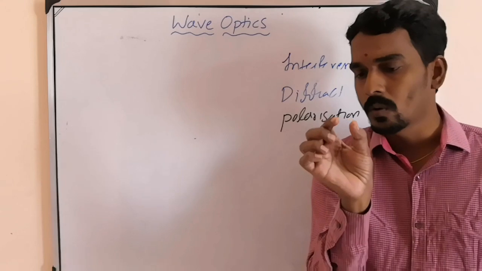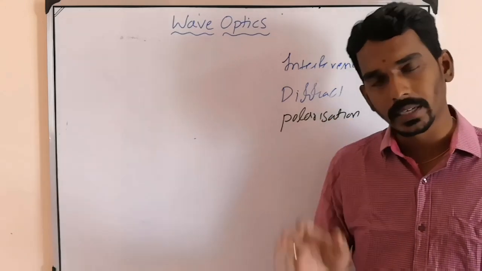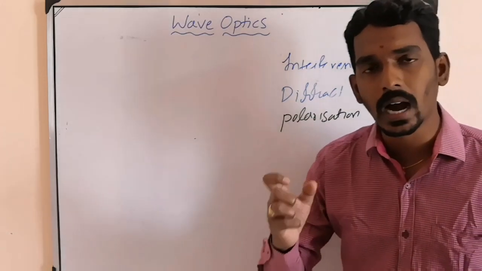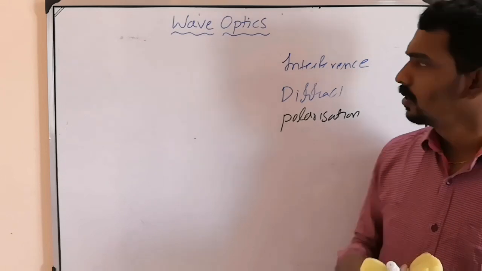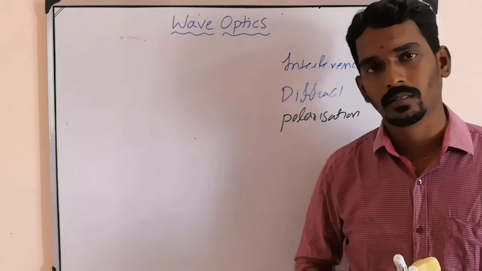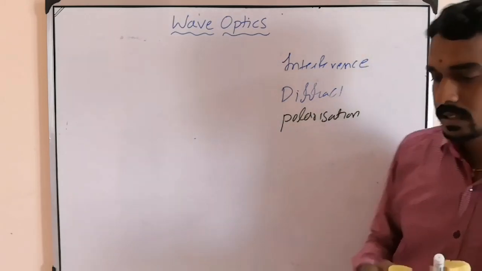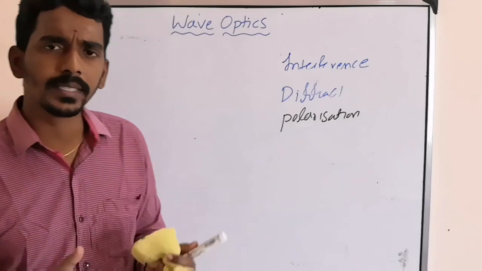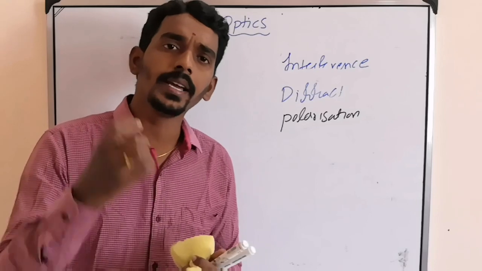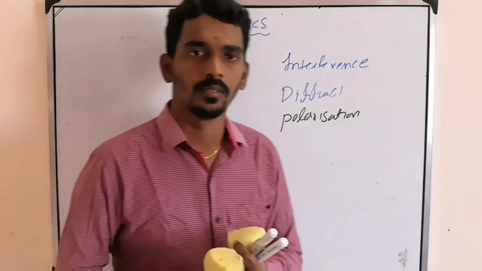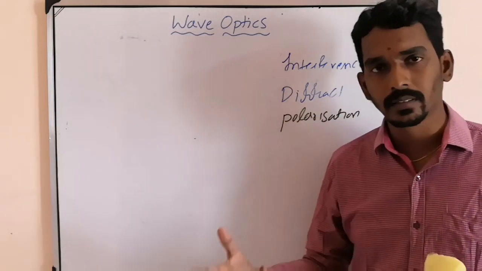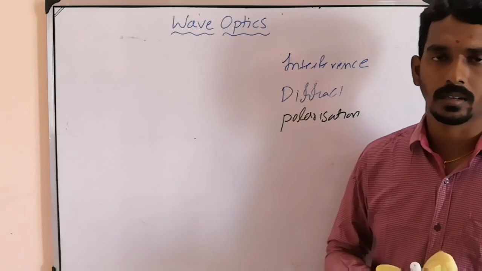Of course you will study a separate chapter on electromagnetic waves also, but here we will take the introduction, like what is the meaning of electromagnetic wave. So we need to understand these three phenomena in this chapter. But to understand this, we need to know all the basics of waves, which you have studied in first PUC. Those are the things we first need to revise. Then we'll enter into this chapter.